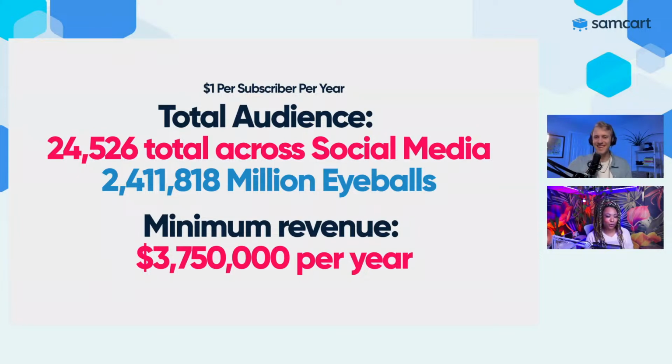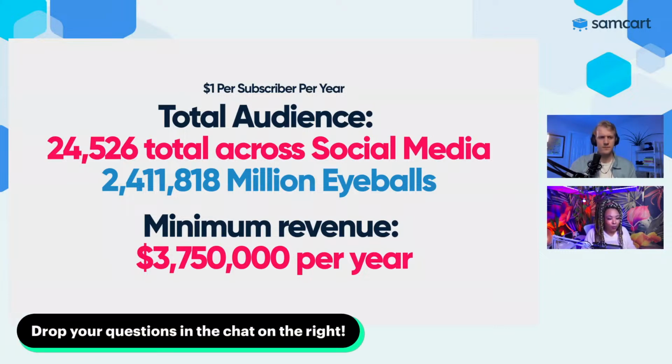So we dug into Doc's social media presence, and on his own channels, he has about 24.5k followers and over 2 million views on his YouTube channel alone. Nice. So what we like to do with that is equate that to $1 per subscriber or per view as a baseline to determine how much potential money you could have coming into your business. And so it just goes to show you don't have to have the largest, biggest millions and millions of followers. Even a smaller audience across multiple channels is still opportunity. So we're guesstimating about this much for Doc's areas of opportunities.